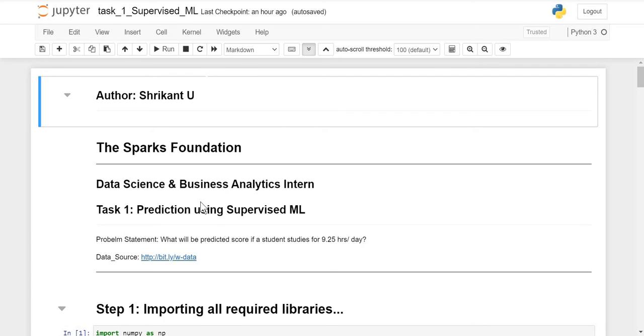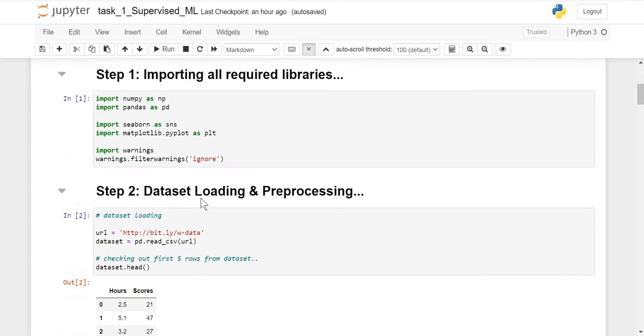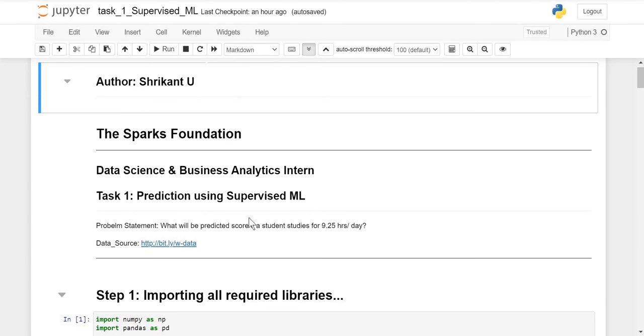Today, I have completed my first task, which includes prediction using a supervised machine learning algorithm. The problem statement was: what will be the predicted score if a student studies for 9.25 hours per day. For this problem, I have used a simple linear regression model. So let's get started.